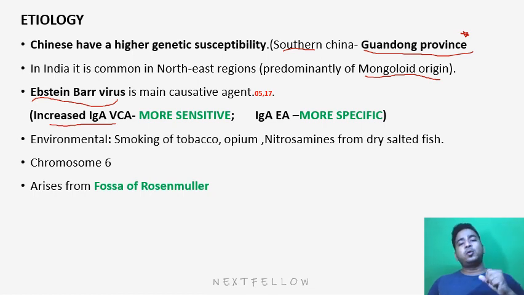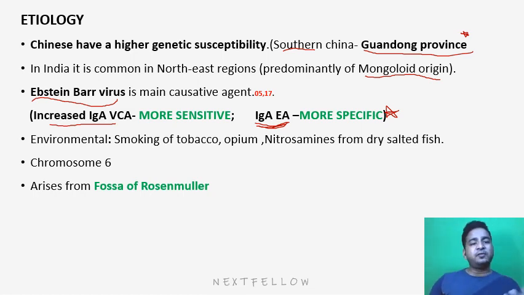If we try to find what is more specific, then there will be increased IgA EA. Again, this is important from the examination point of view: Epstein-Barr virus is a causative agent, and there are two markers, IgA VCA and IgA EA. EA will be more specific and VCA will be more sensitive.